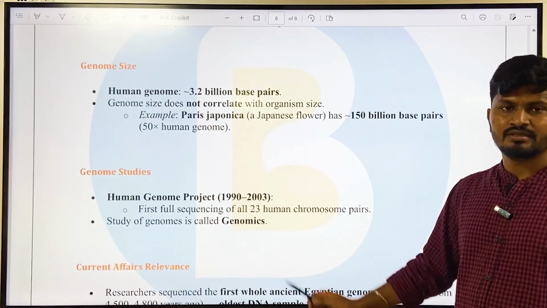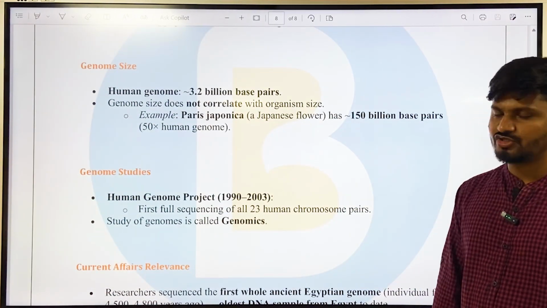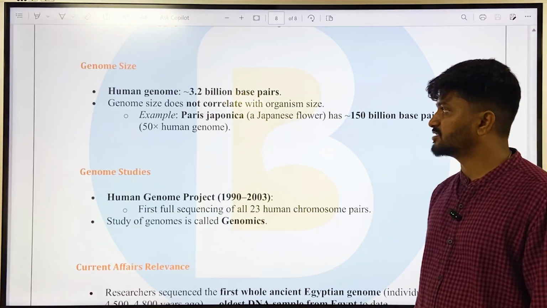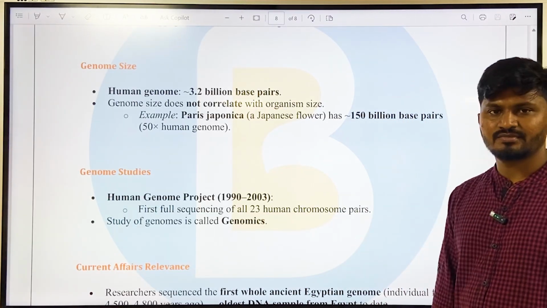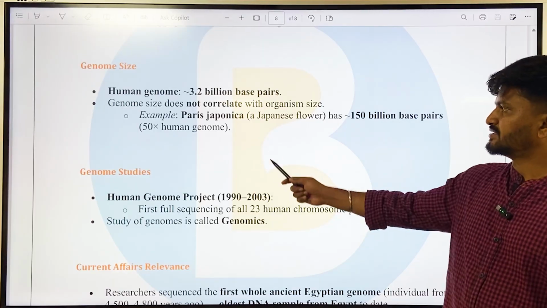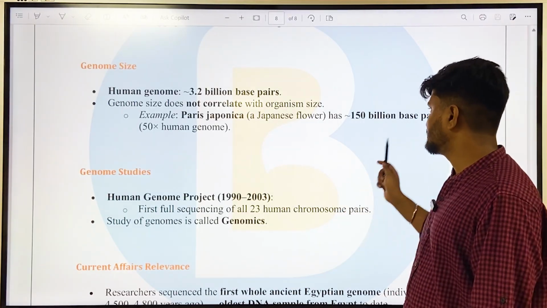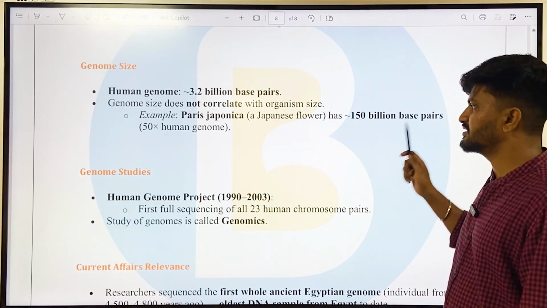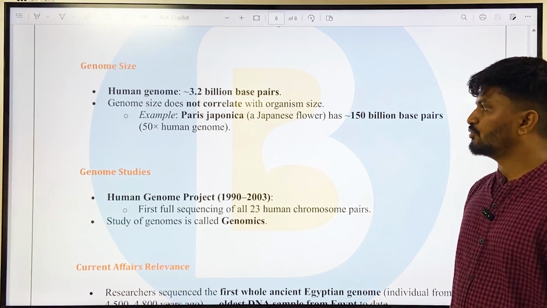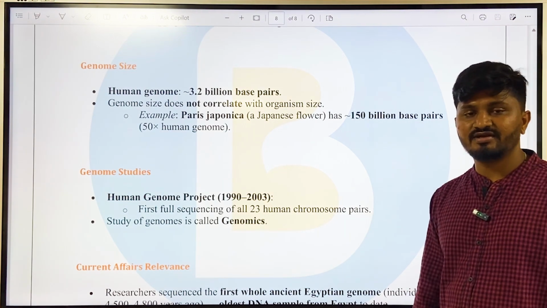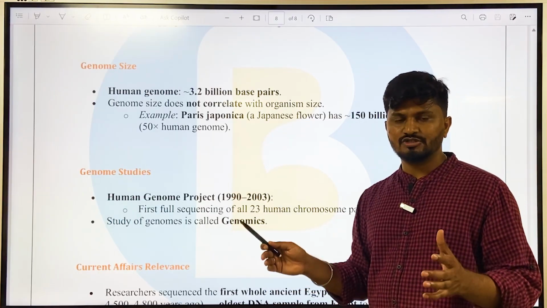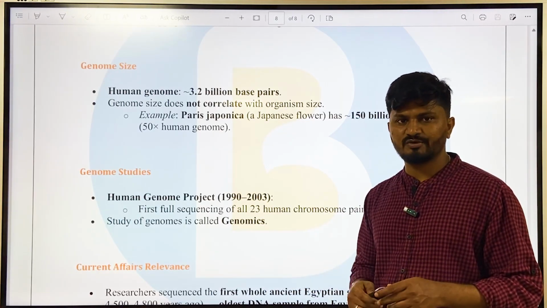Okay, genome. And what is the size of the genome? The human genome is 3.2 billion base pairs, and genome size does not correlate with organism size. For example, Paris japonica, which is a Japanese flower, has 150 billion base pairs, which is 50 times more than the human genome. Don't think that way, that if an elephant is larger, it might have a larger genome compared to a flower. It is not the same way.